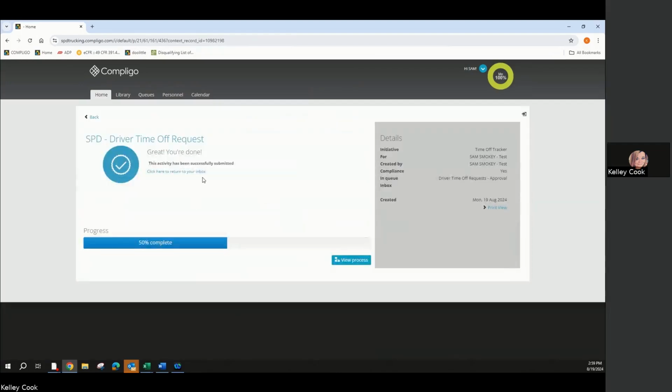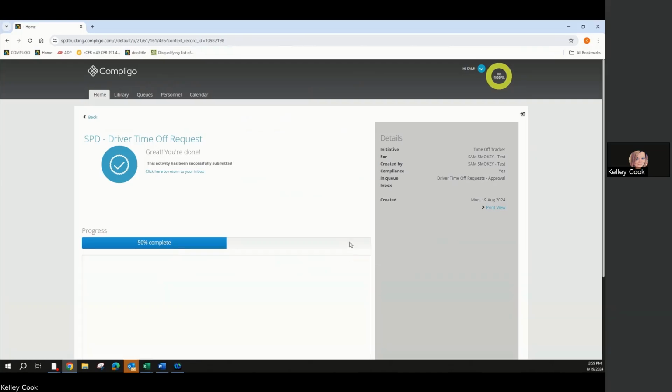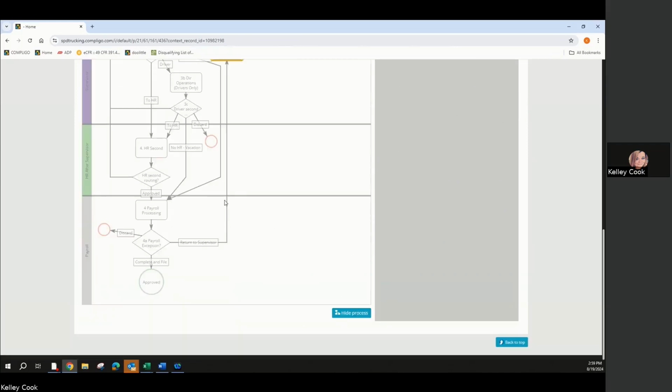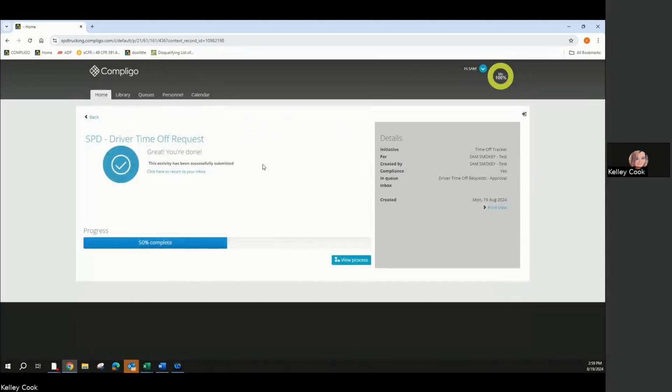So as you can see, this form is in process. It's 50% complete. It is on its way to your manager. If we wanted to see where that process is, we can go through the whole form. It looks fancy, doesn't it? A lot of that is just gobbledygook for it goes to your fleet manager first, then it goes to operations. Typically that'll be either Derek or Tracy. Once they approve it, it'll go straight to payroll. It'll be in the queue for them and they'll process it on the next payroll day.